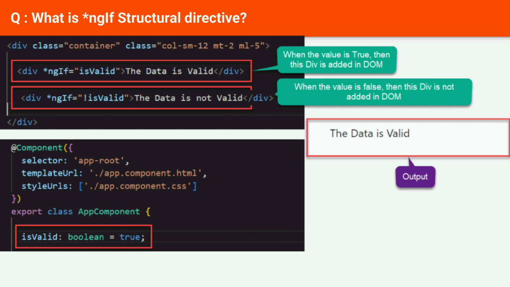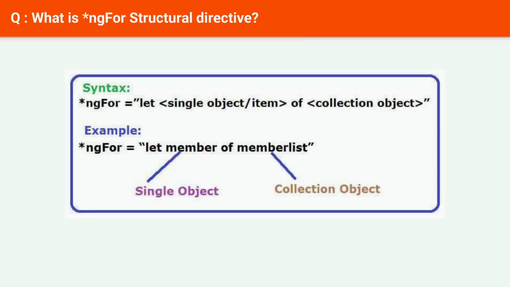Next question, what is *ngFor structural directive? In Angular, structural directives are directives that change the DOM layout by adding and removing DOM elements. They are responsible for the structure and layout of the DOM element. There are a number of structural directives available in Angular, but one of the most commonly used is *ngFor. The ngFor directive is used to iterate over a collection of data and display each item in the collection. This is similar to a for loop in other programming languages.